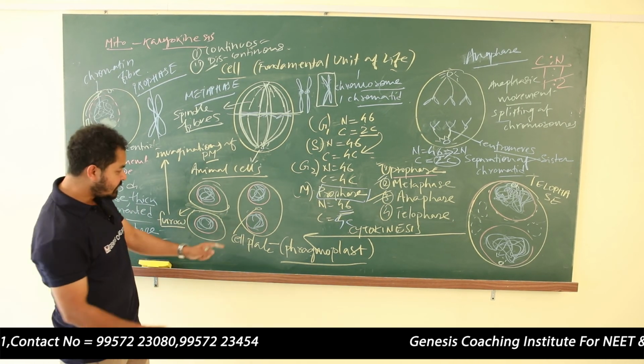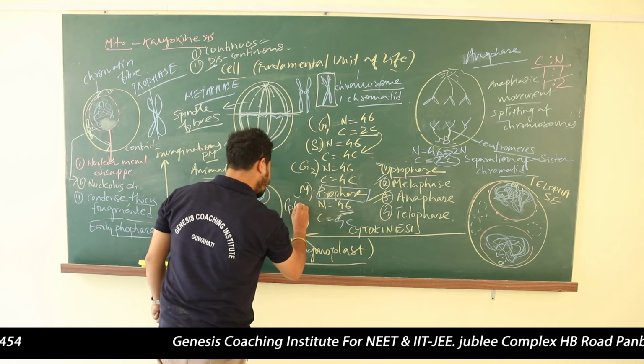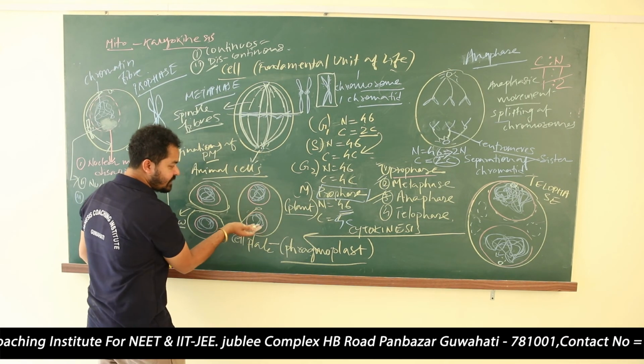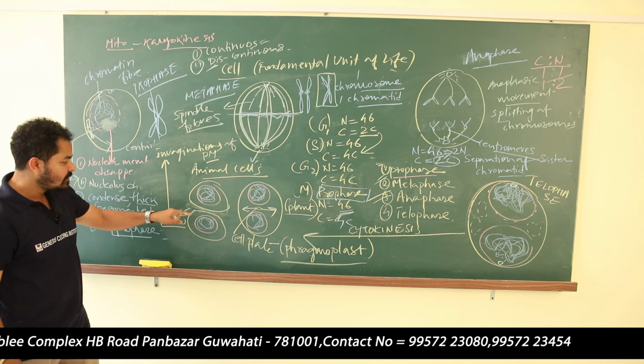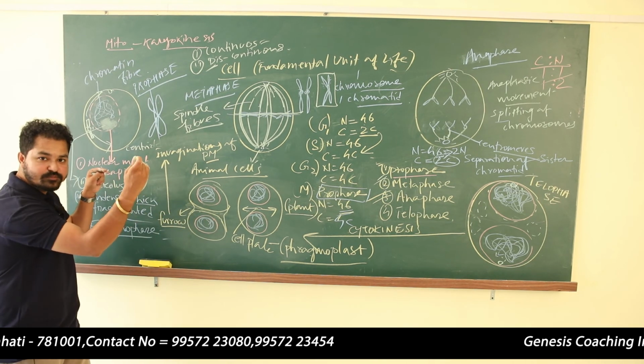Cell plate. In case of plant cells, cytokinesis will take place this way, that is, it will move outwards. In case of animal, furrow is developed on the outer side and it moves toward the center.